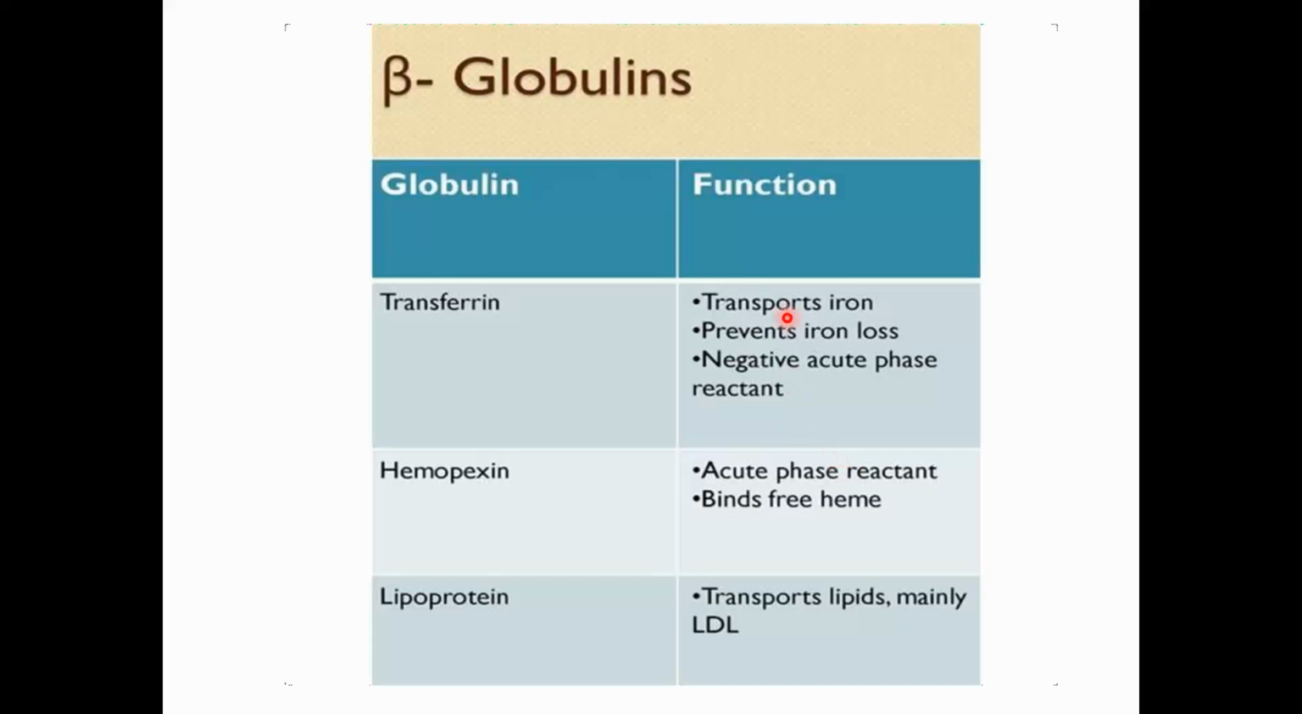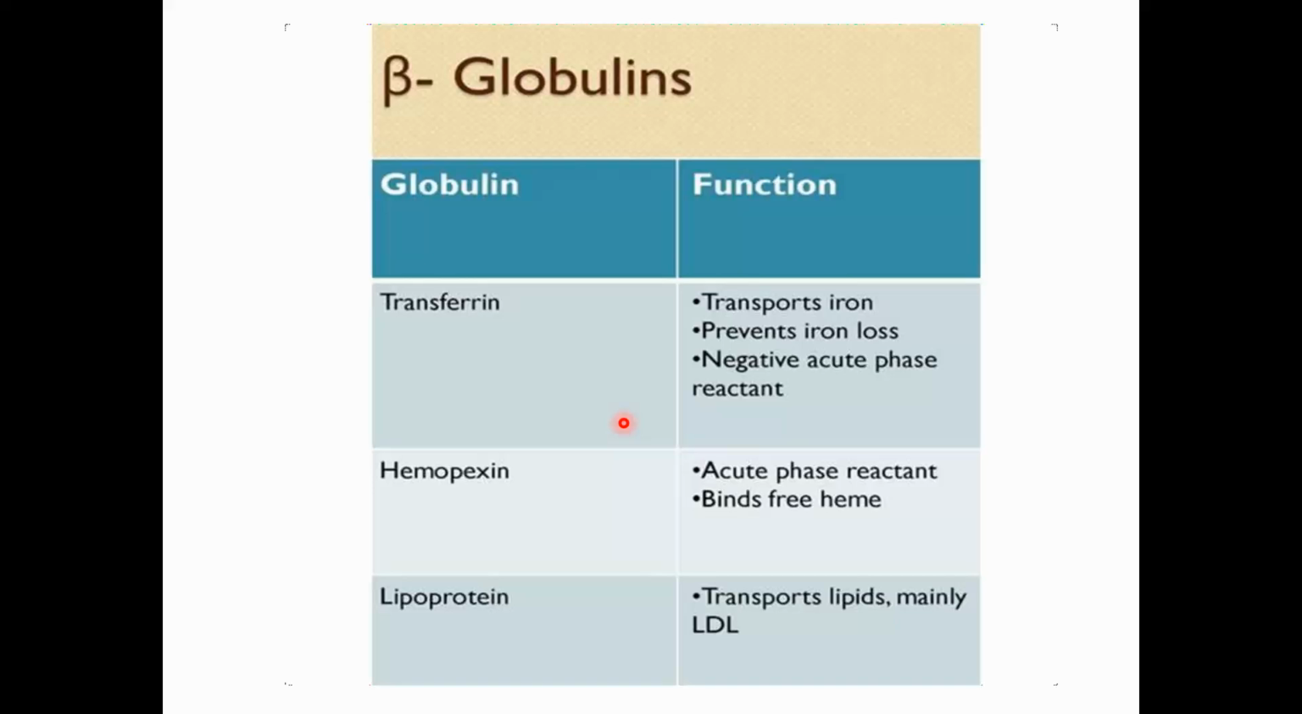Transferrin helps prevent iron loss. When extra iron is present in our body, transferrin binds with the iron and it is stored in the body. And whenever our body needs iron and we are getting iron deficiency, transferrin releases iron in our body, and then we use that. By doing so, transferrin prevents iron loss and protects our body from different diseases.